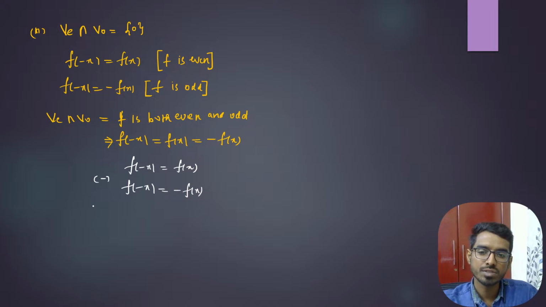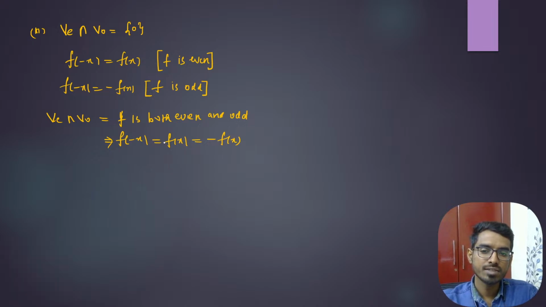So if I subtract, I can say that 2 times f of x is 0.